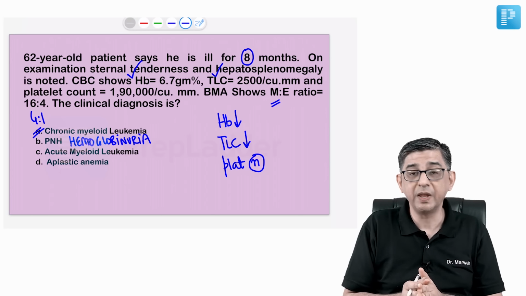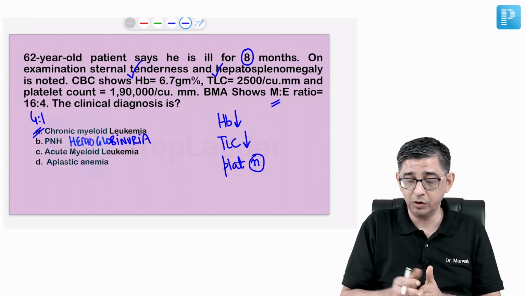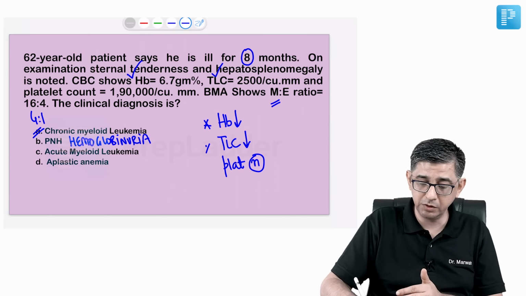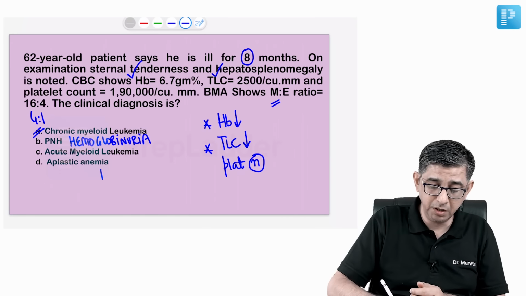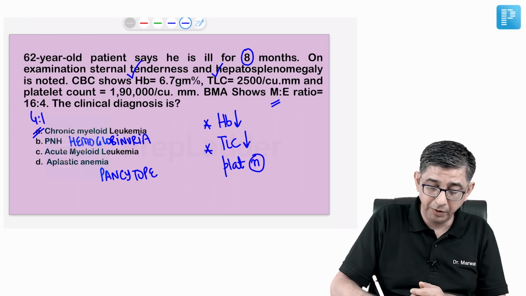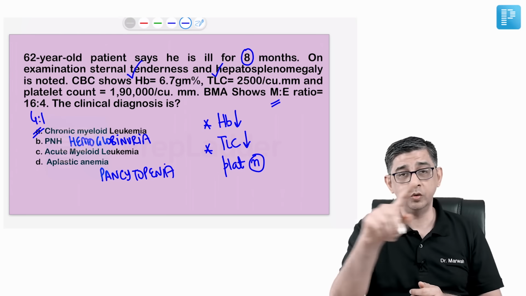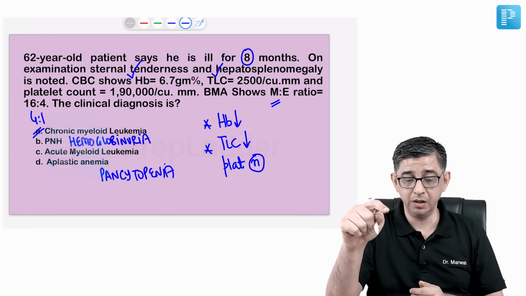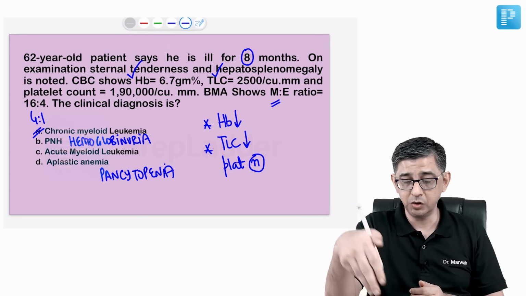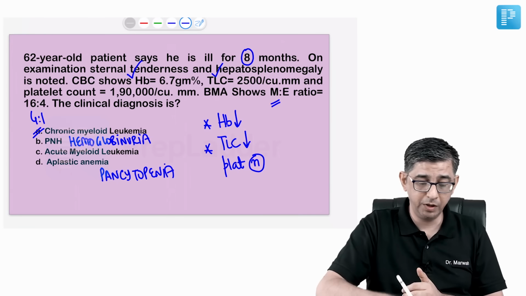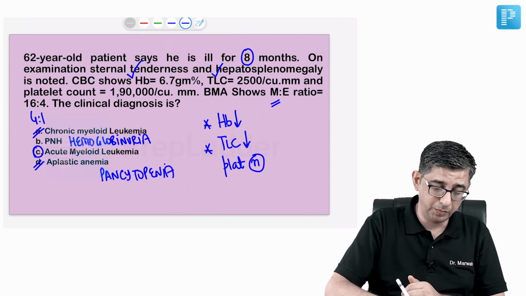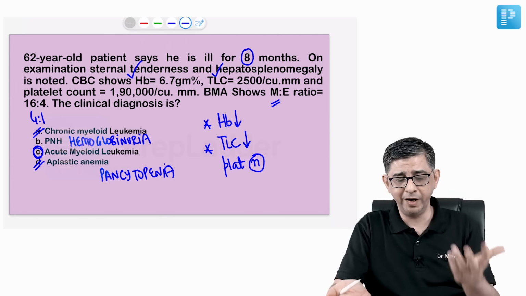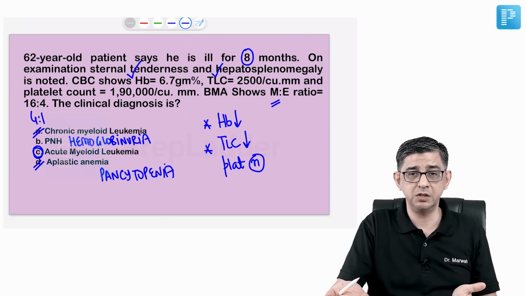If you look at D, aplastic anemia, a couple of people casually, because they found hemoglobin was less, TLC was less, assumed it is pancytopenia. But in aplastic anemia, yes, you get pancytopenia, but there is no hepatosplenomegaly. I repeat my statement, there is no organomegaly in aplastic anemia. You don't have sternal tenderness, you don't have hepatosplenomegaly in aplastic anemia, which is why I'm ruling it out. The correct answer for this question would be acute leukemia. Some people said acute myeloid was not given, so the answer would be given as acute leukemia.